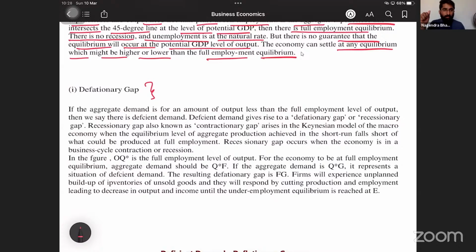There is disequilibrium because of a deflationary gap or because of an inflationary gap. There is no full employment. There is deflation. There is an inflationary gap. That might be there. We will discuss that deflationary and inflationary gap, which will lead to disequilibrium.